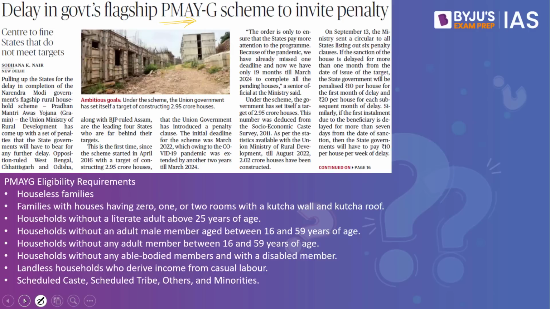Now, if you look into the eligibility requirements: houseless families, families with houses having 0, 1 or 2 rooms with a kacha wall and kacha roof, households without a literate adult above 25 years of age, households without an adult male member aged between 16 and 59 years, households without any able-bodied members and with a disabled member, landless households who derive income from casual labor, scheduled caste, scheduled tribe, others and minorities are entitled and eligible under this particular program. Now let's look into the next practice question.